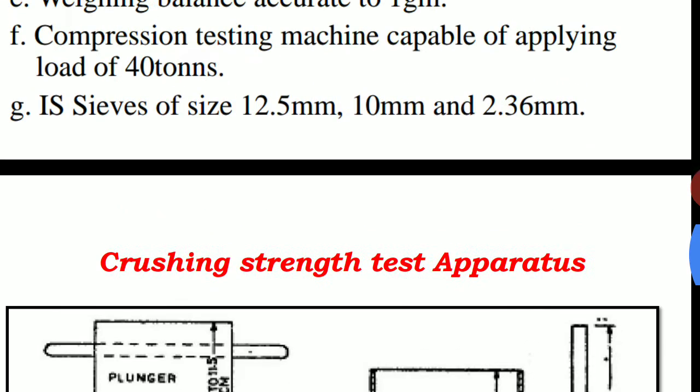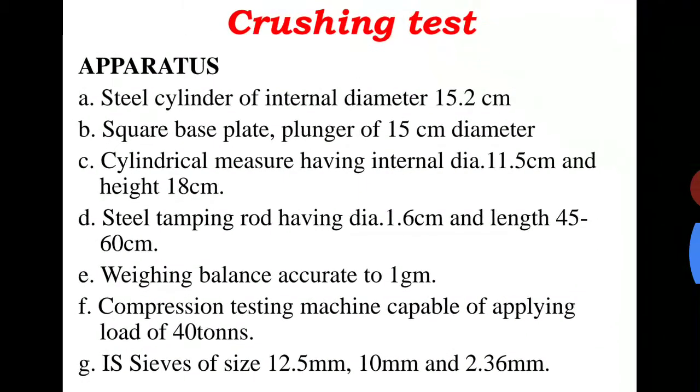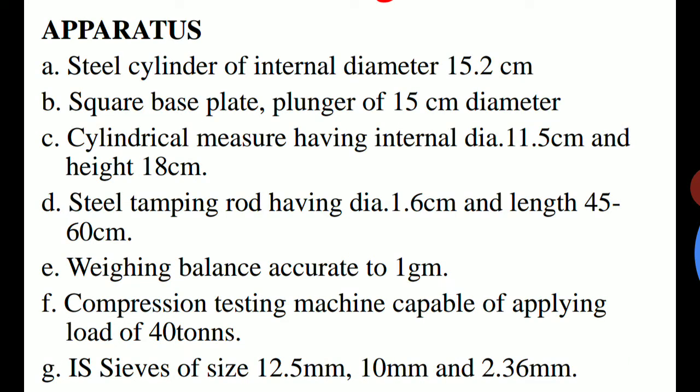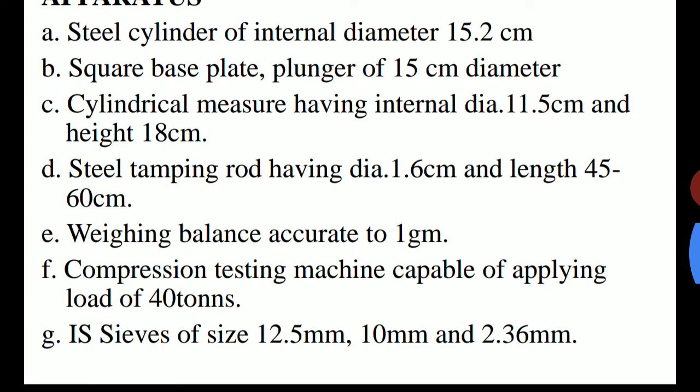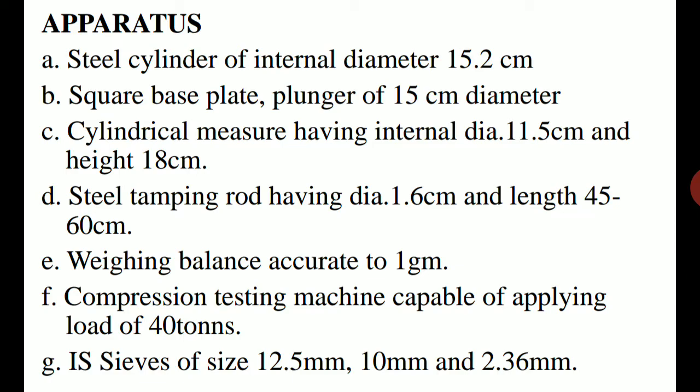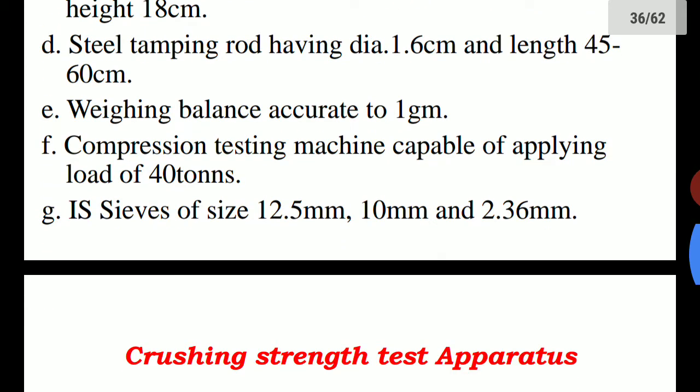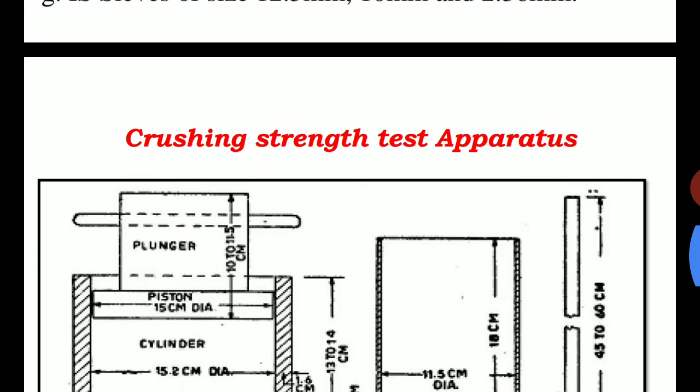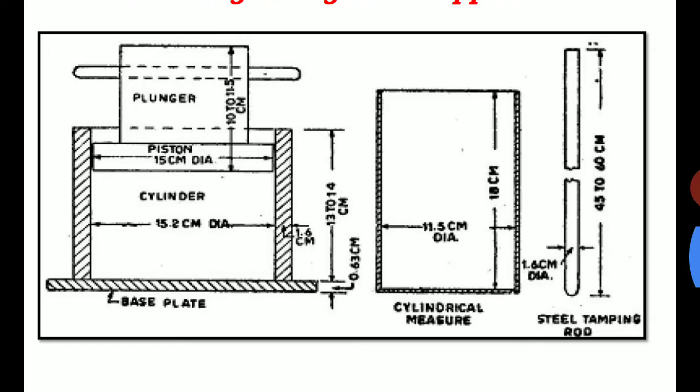Then we require a weighing balance accurate to 1 gram, and a compression testing machine, that is CTM, capable of applying a load of about 40 tons. We also require Indian standard sieve sizes of 12.5 mm, 10 mm, and 2.36 mm. So these are the apparatus.